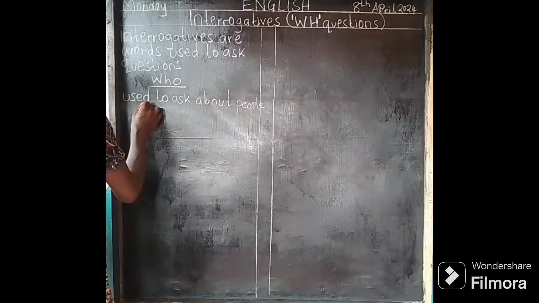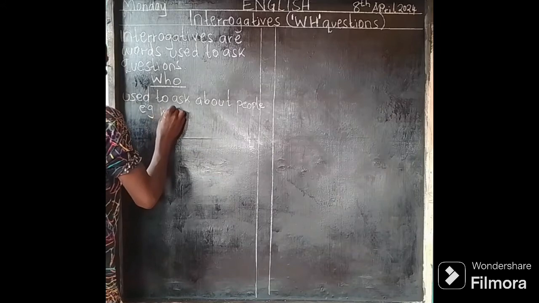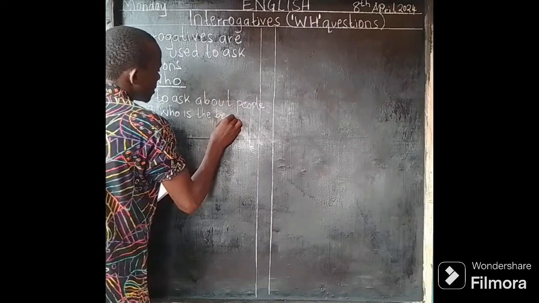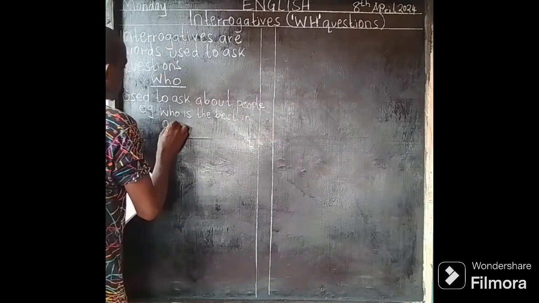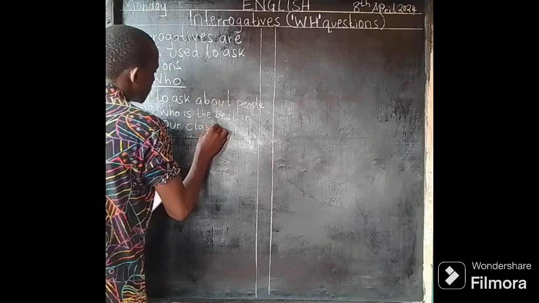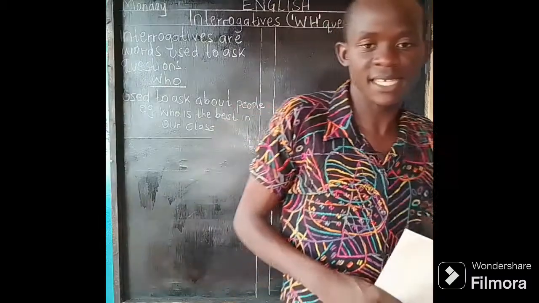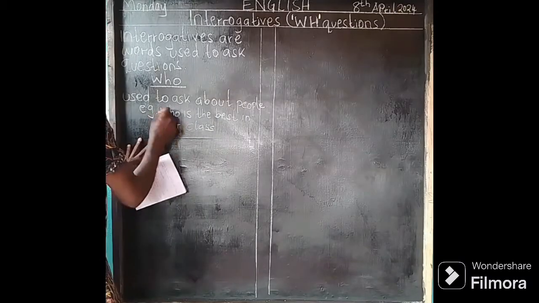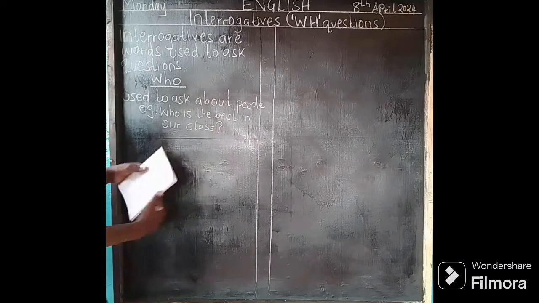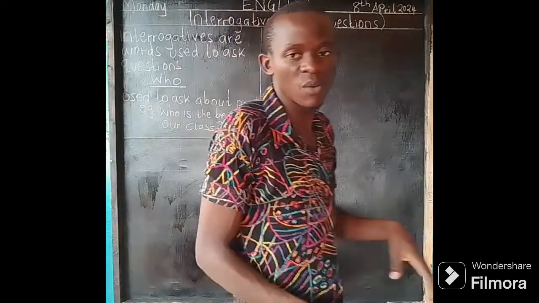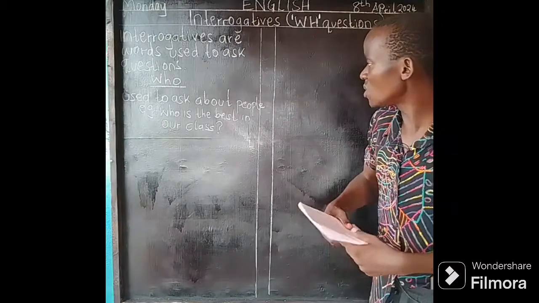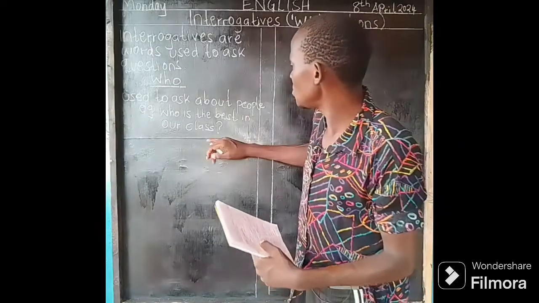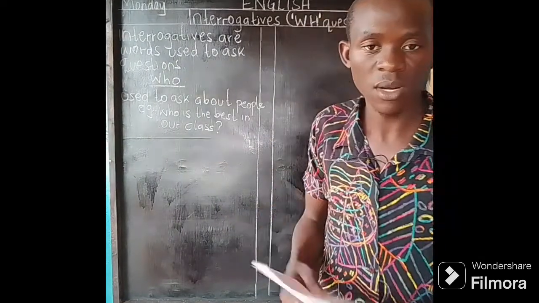So for example, you can say, who is the best in our class? And remember, it should have a question mark, because it is an interrogative. It should have a question mark at the end of the sentence, because "who is the best in our class" needs an answer. It's a question, it needs an answer.